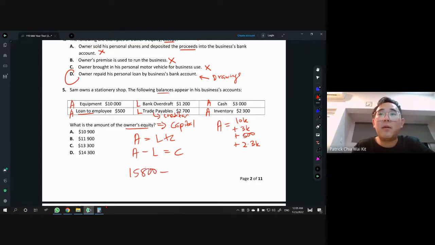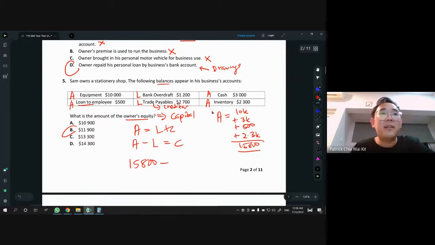Our liability is 1,200. Okay, I'm not going to show you how to do the maths, right? It's just wasting your time and my time. So therefore, the answer is B. If you take A minus L, you should get answer B, 11,900.